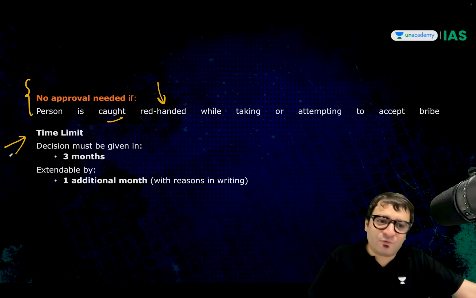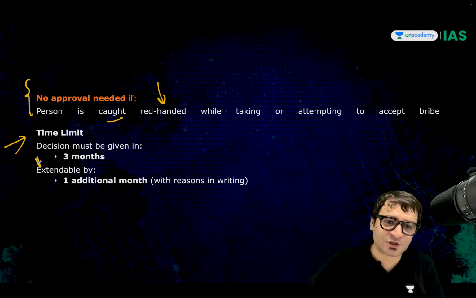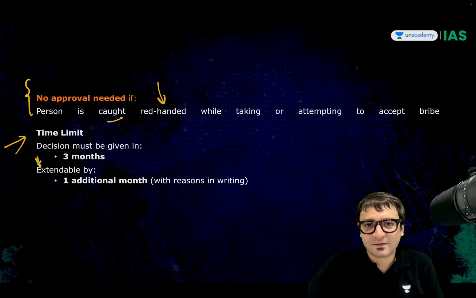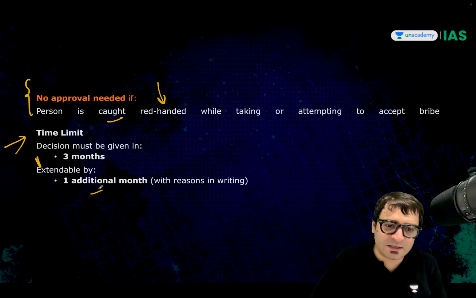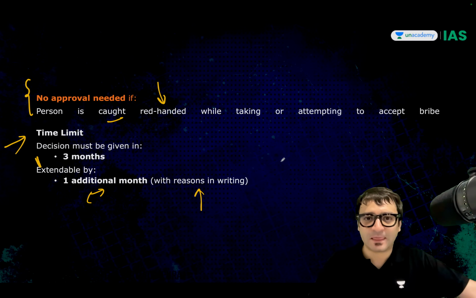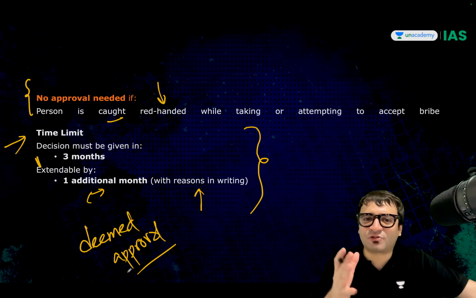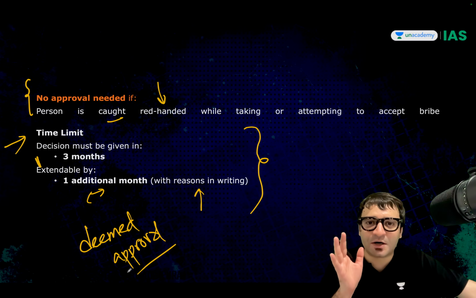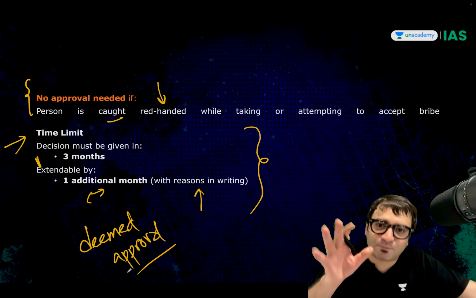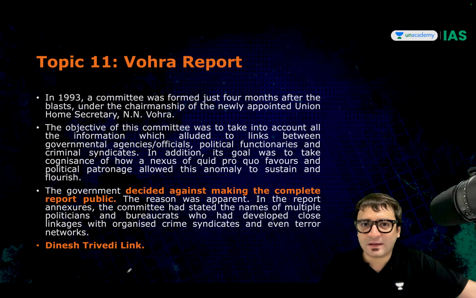But if approval is required, is there a time limit? Yes. Within 3 months, the decision should be taken. Maximum we can give you 1 additional month, but you have to give us the reason why you need 1 extra month to give the permission. What if the approval is not given within this 4-month period? It amounts to deemed approval. That means if in 3 months we could not get the approval from the concerned authority, it means the authority has given the approval and now the police can investigate. These facts become important for your examination.